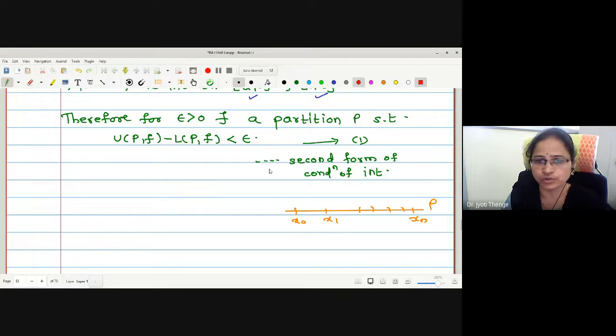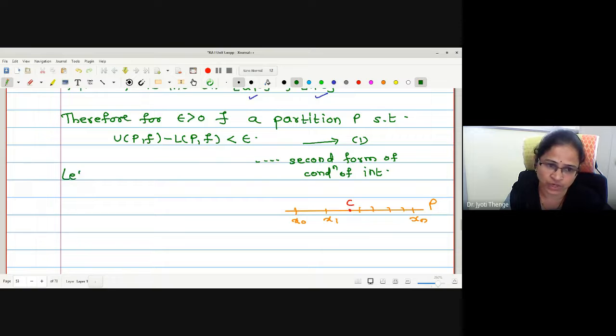What we were going to do? We were going to add a point C in this partition. Then, after adding this point C in the original partition, it becomes a refinement. One point we have added extra. So let me call the partition a refinement of the original partition P, say P star.